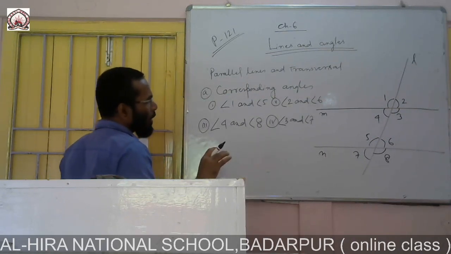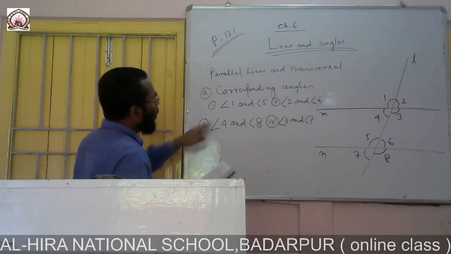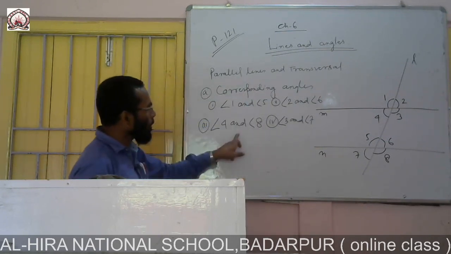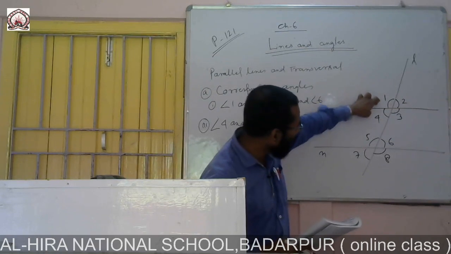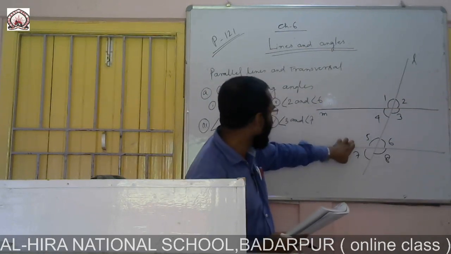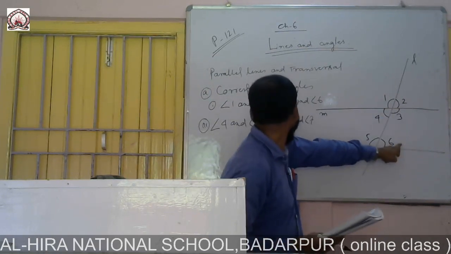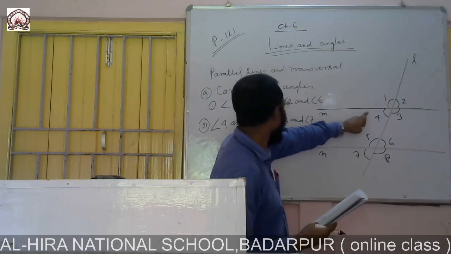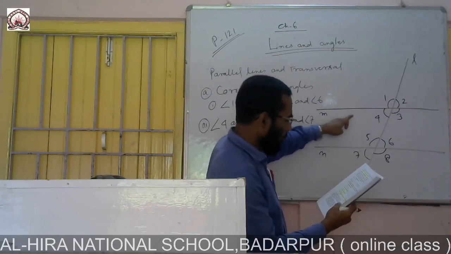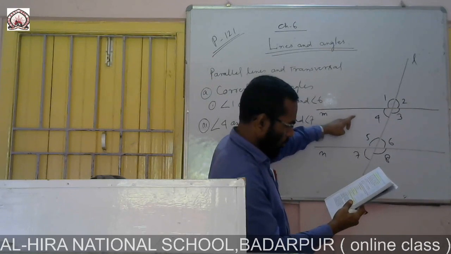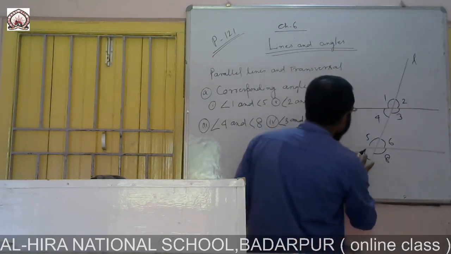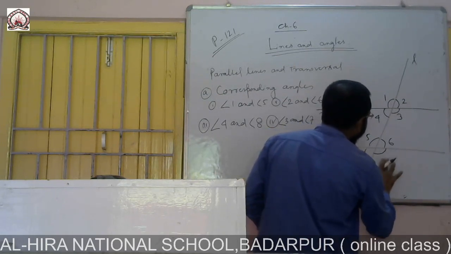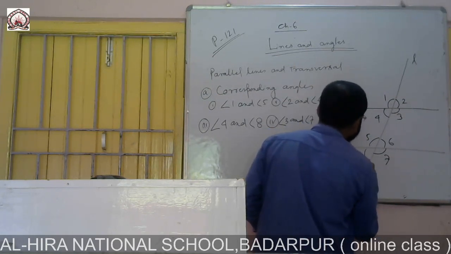Look at this picture in your book and see it. The first one is corresponding angles: this angle 1 and this angle 5, 2 and 6 are corresponding. Similarly 4 and 8; this one is 7 and this is 8.